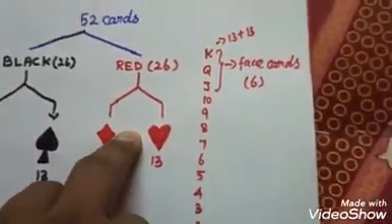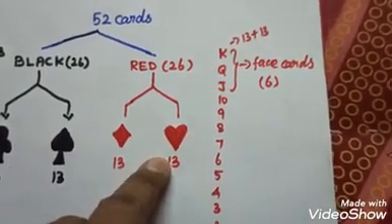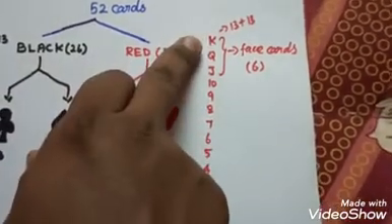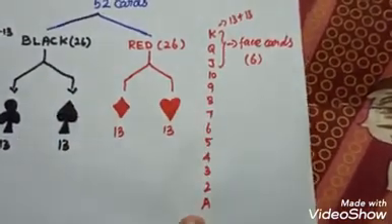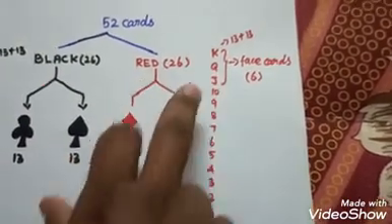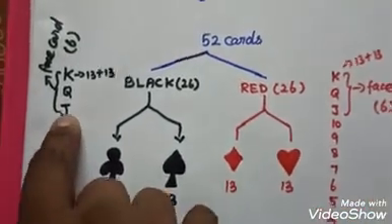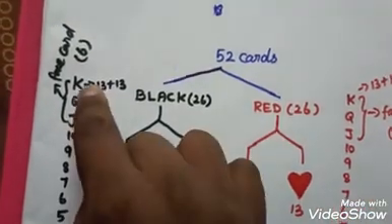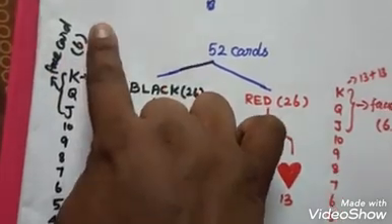This red also: diamond containing 13 cards, hearts containing 13 cards. In these 13 cards, every 13 cards having K, Q, J, these 3 we say as face cards.